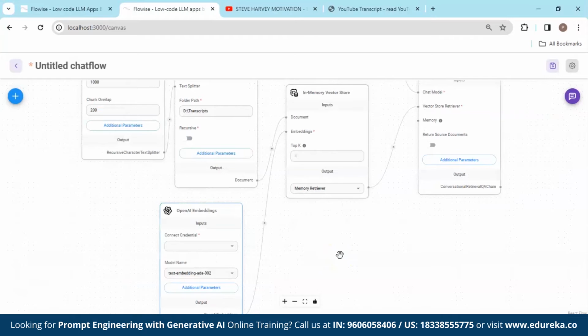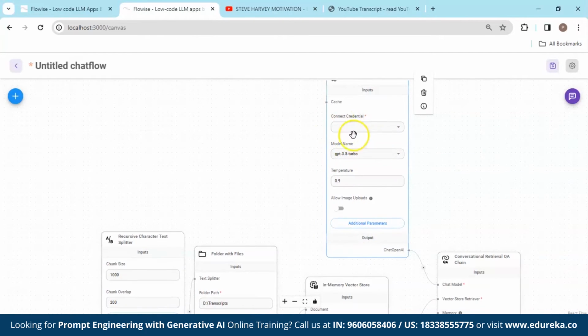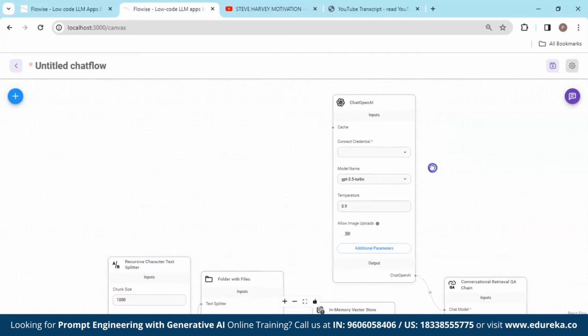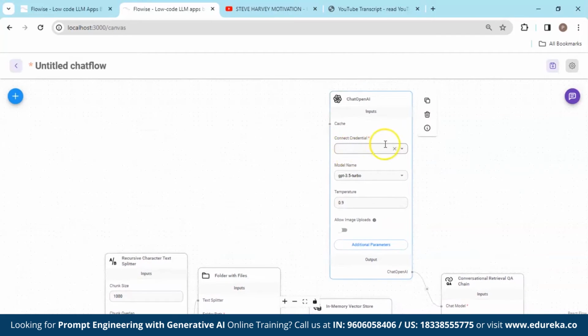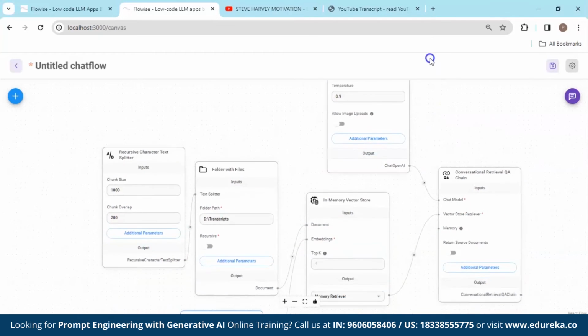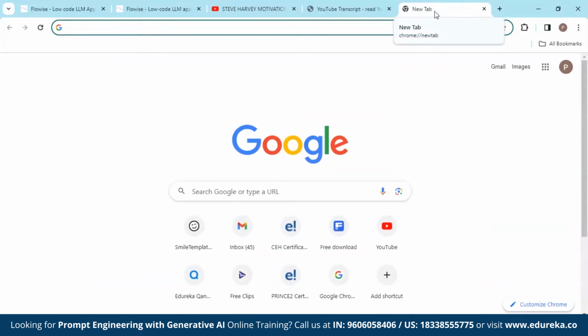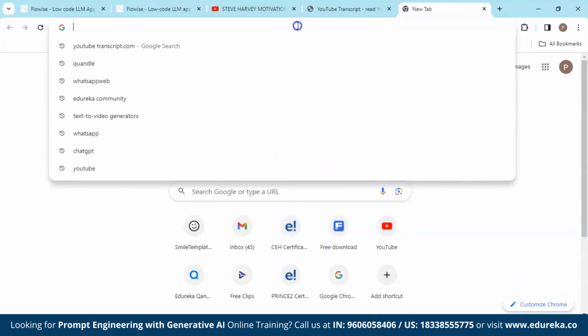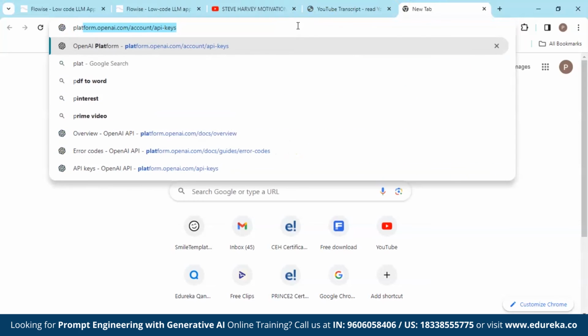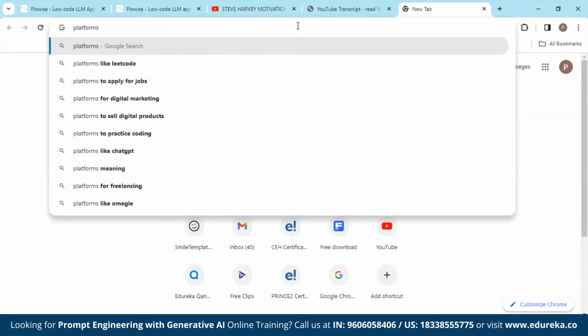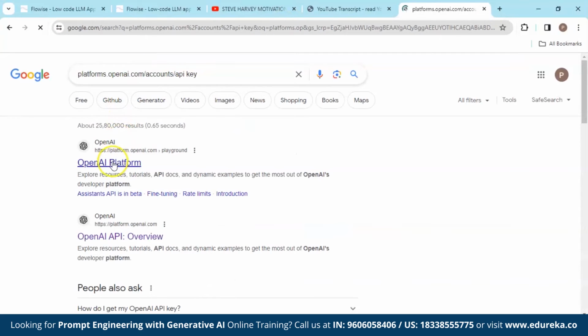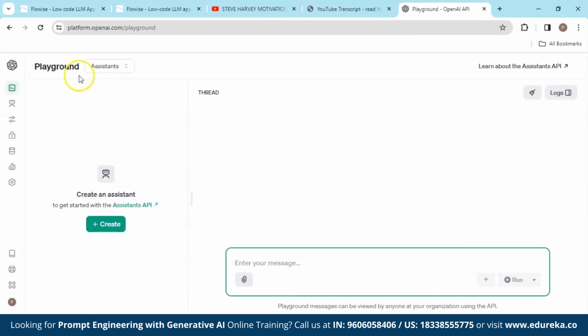So our chatbot is almost ready. Over here you can see this Connect Credential part. So let's also check that. We have to add a credential, and for that we are going to take the API keys of OpenAI. How to do that? Let's check that out. So we are going to go to the OpenAI website. I'll type platform.openai.com, account and API keys. This one.